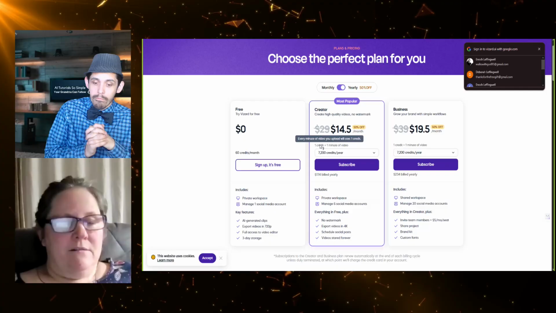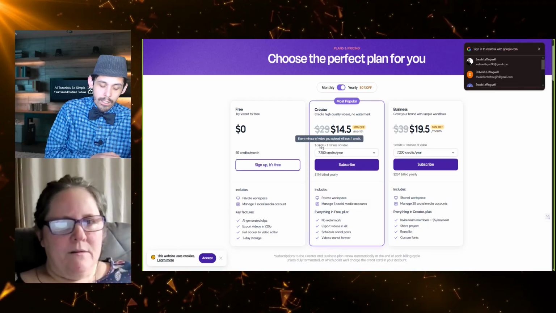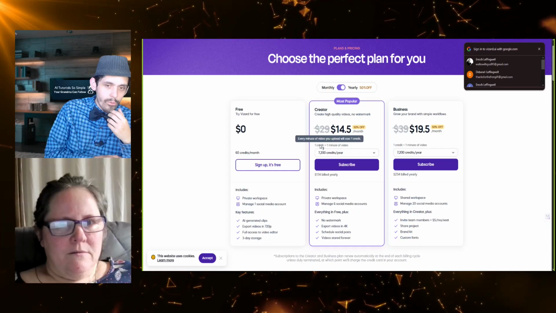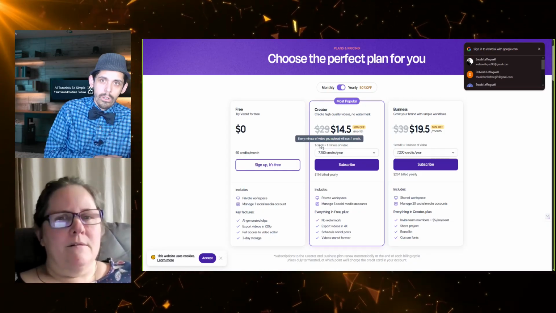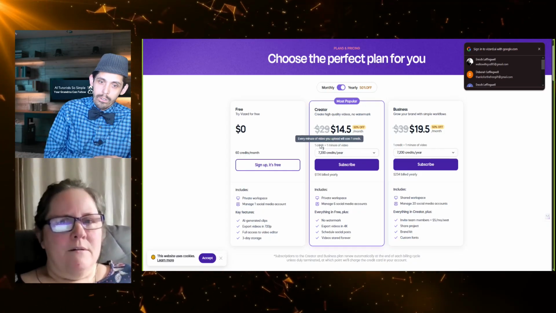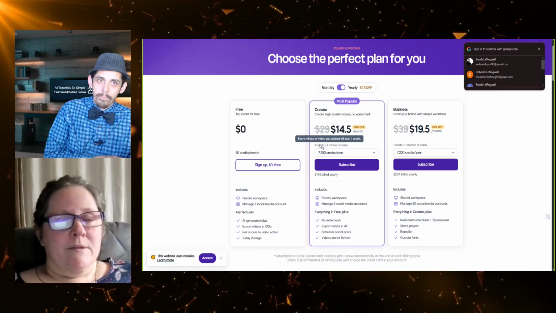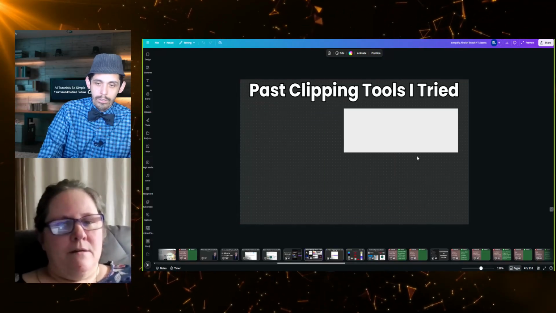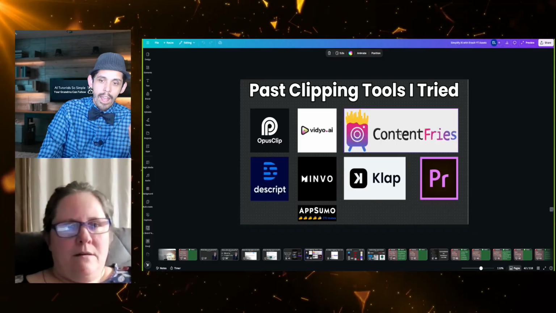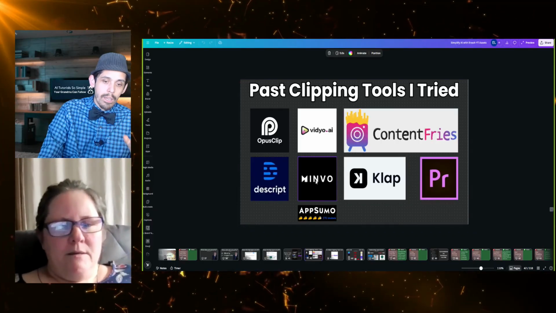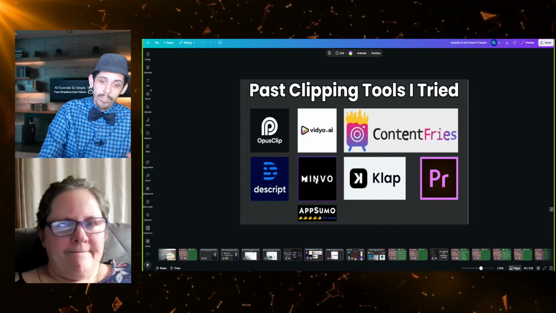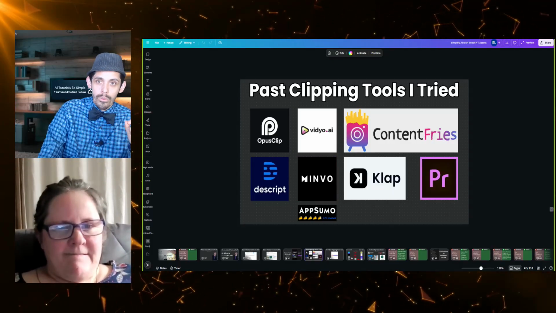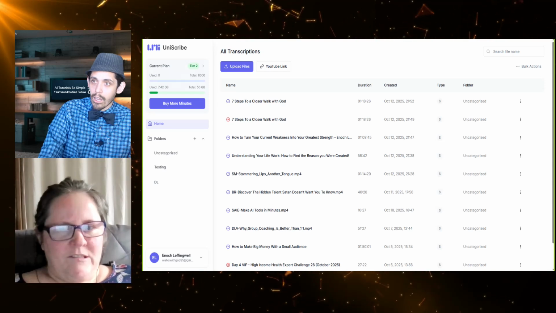And it took my video editor, Katharina, she said it was about 40 minutes to do one video using Content Fries, which I was showing you before here. Then I switched to Minvo, and she was able to get it down to about 14 minutes per video. But then we switched over to this API through N8N automation.